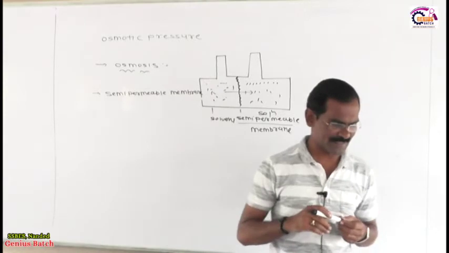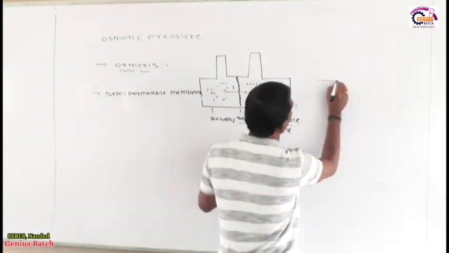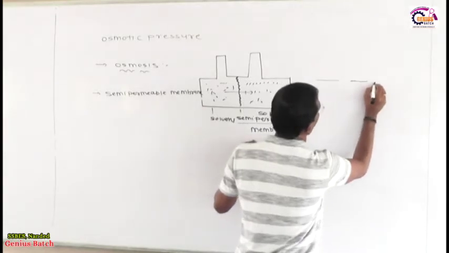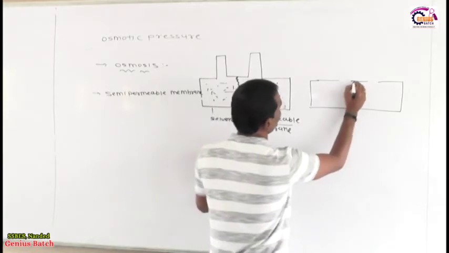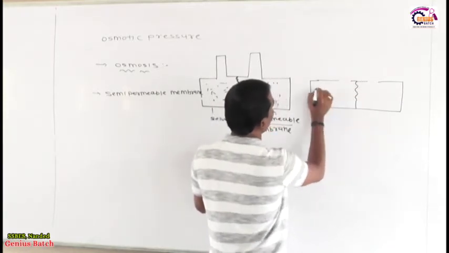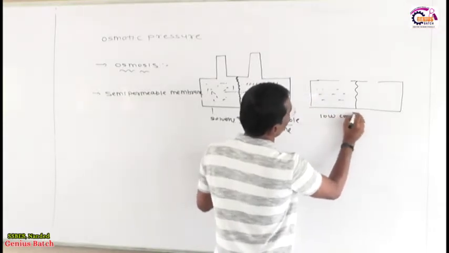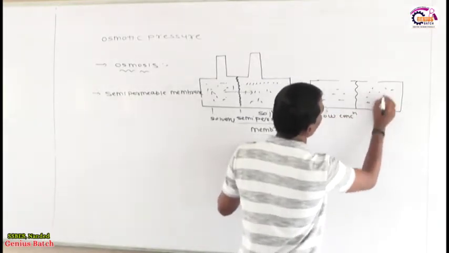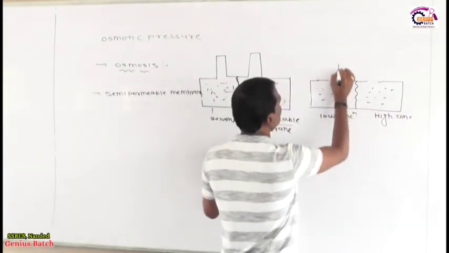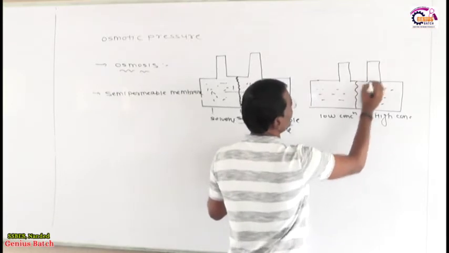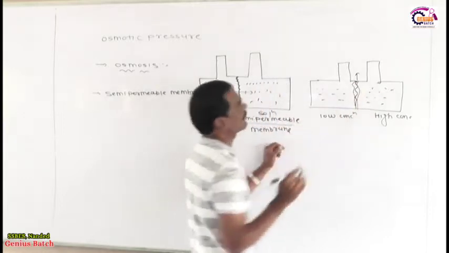One more example we are taking here. Suppose I have this type of container, my dear friends, and in this container we take two solutions and put a semi-permeable membrane. Here is one solution which has a low concentration, and here is another solution which has a high concentration, and we are putting here this semi-permeable membrane.